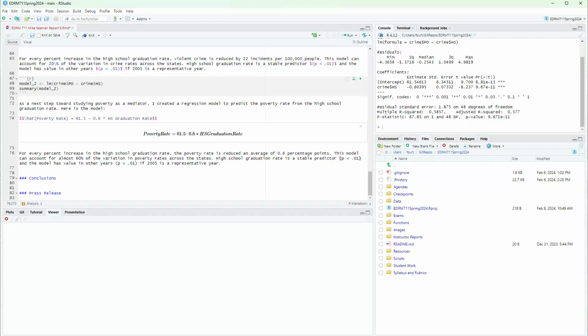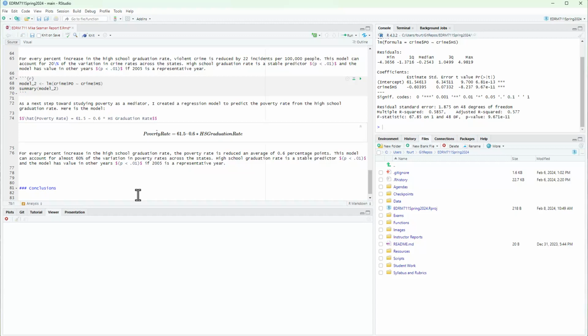We have p less than 0.01, and of course, this is a bit redundant because it's simple linear regression, but I'm going to keep it in there because in a moment we're going to do multiple linear regression. The model has value in other years if 2005 is a representative year. So we've taken now the first two steps to show that the explanatory variable is related to the response and to show that the explanatory variable's related to the mediator.